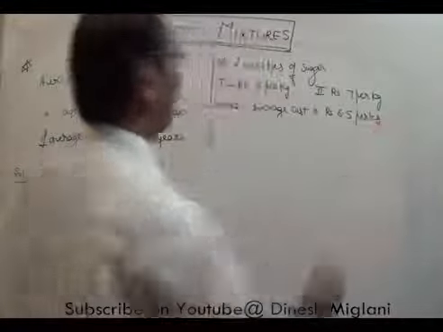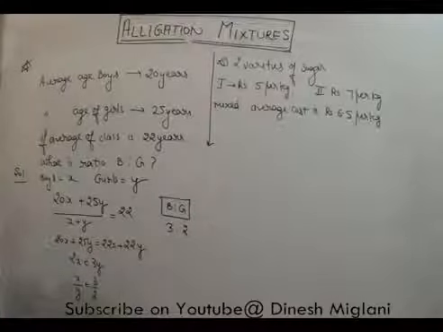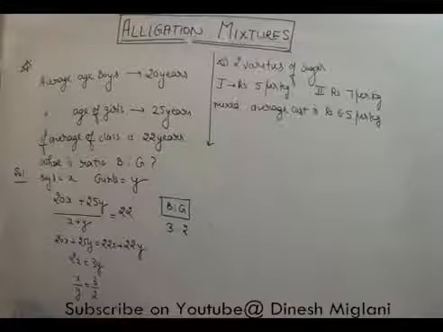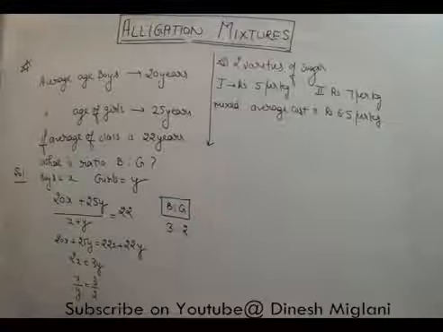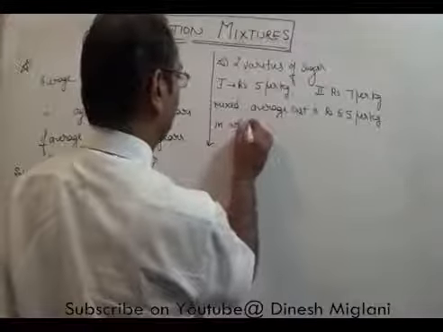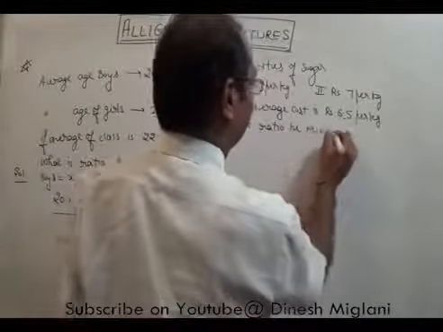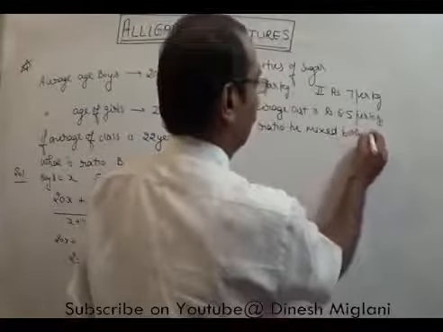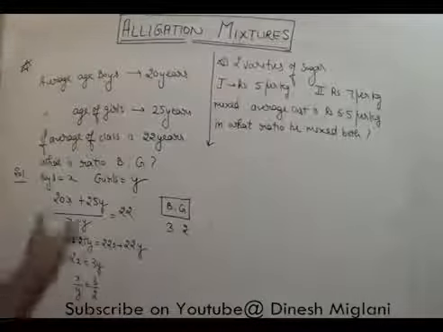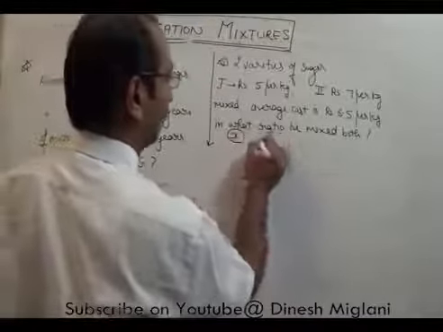The question is: a person went to the market, he buys two varieties of sugar. The first variety costs rupees 5 per kg, the second variety costs rupees 7 per kg. He mixes both and finds that the average cost is rupees 6.5 per kg. Now the question is, in what ratio did he mix both? When we try to answer this question this way, we can say he buys x kg of the first and y kg of the second.